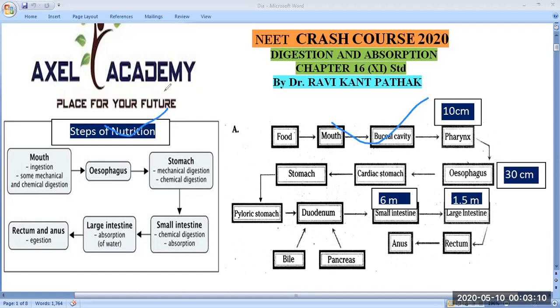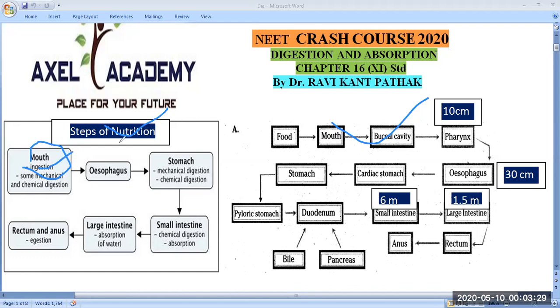So here the steps of nutrition are given. It's showing the different processes and where they happen. You can see, first of all, the mouth. You know very well we have the mouth, and in the mouth ingestion means intake of food inside the mouth, that is called ingestion. So here it's showing.